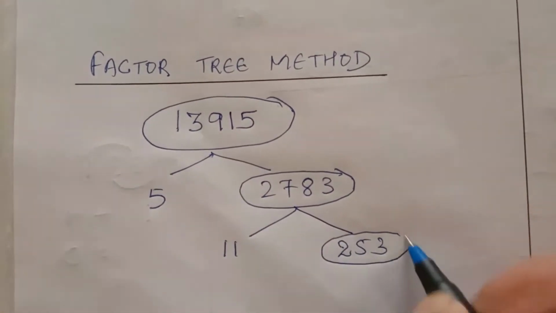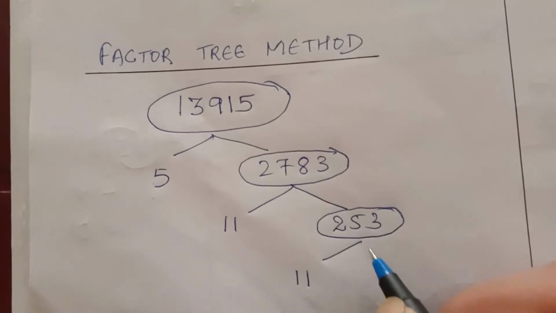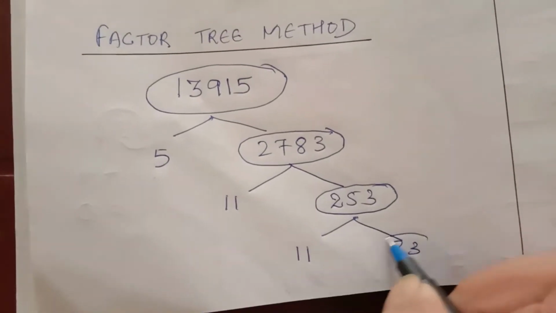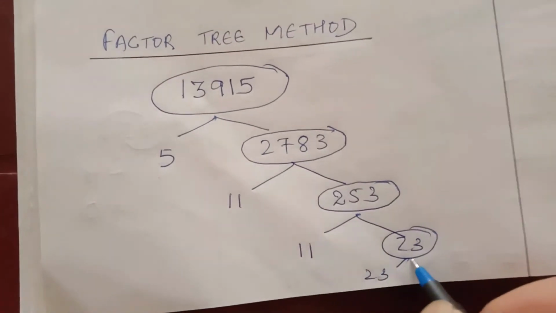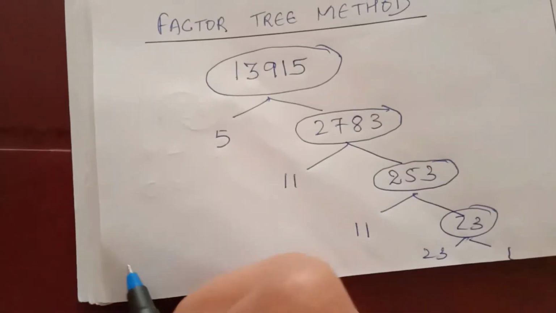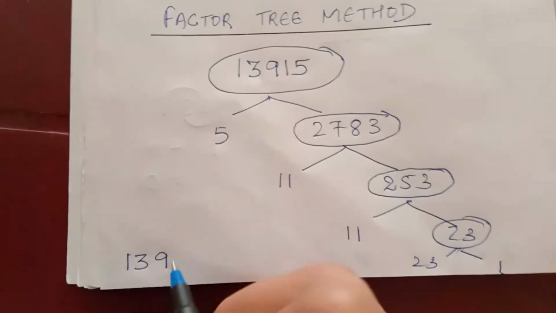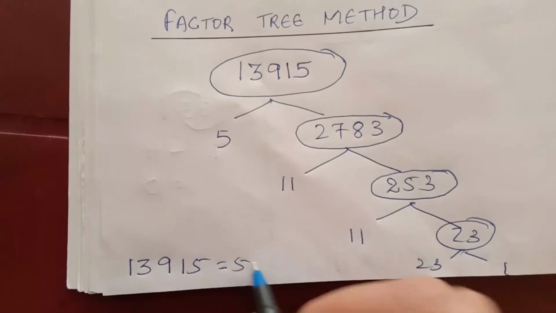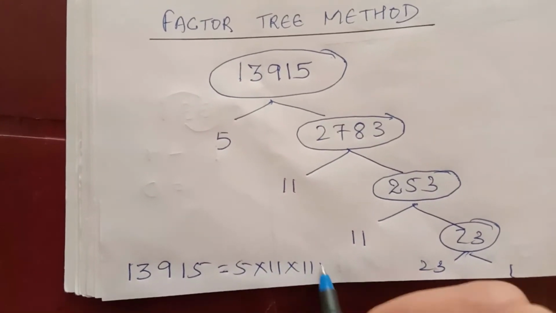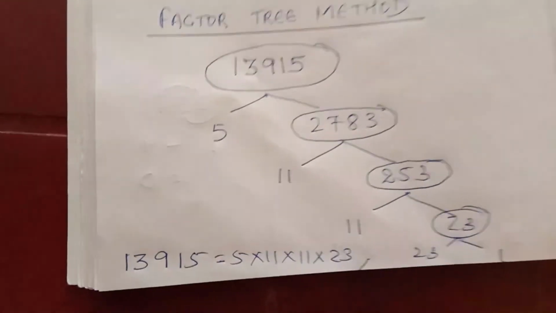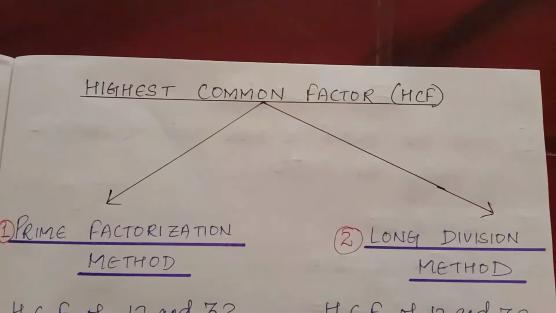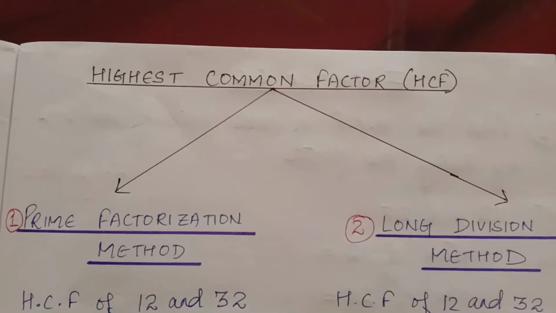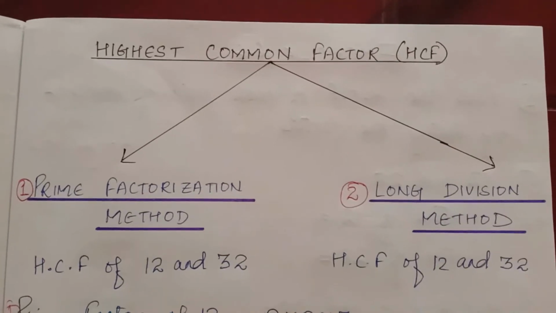253. Again with 11, 11 23s are 253. Now at last, 23 1s are 23. So here we will write 13915 is equal to 5 into 11 into 11 into 23. This is your answer. Now next topic is highest common factor, HCF.